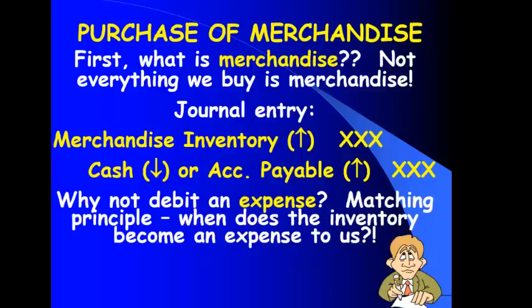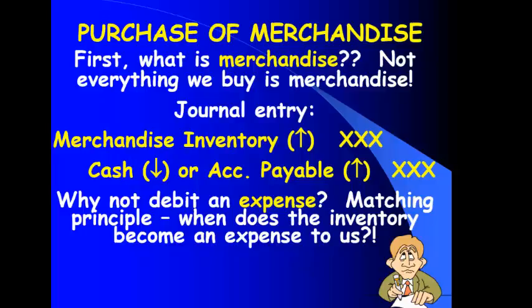Now notice what I don't do. I don't charge this merchandise to an expense account when I buy it. It's really a lot like the supplies. Remember when we talked about supplies and we said when we buy the supplies, they are what to us? An asset. They're an asset when we buy them. When do they become an expense to us? When we use them up. Similarly, inventory when I buy it is an asset to me. It will become an expense to me only when I sell it. Why is that? Because when I sell it is when it generates revenue.